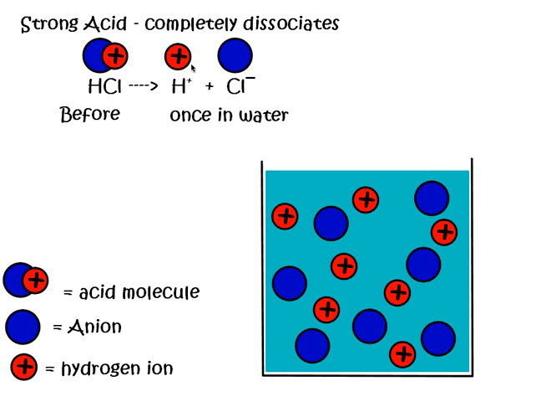But once it gets put into water, it completely dissociates, breaks apart. The hydrogen comes apart from the chlorine. Chlorine with its electronegativity takes the electrons, and the hydrogen's left without any electrons, so I've given it this positive charge, and then they're free to move about on their own.